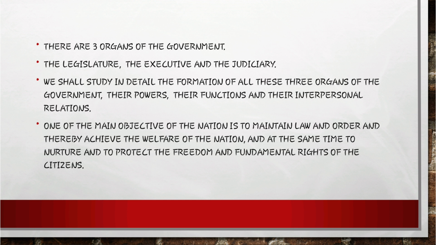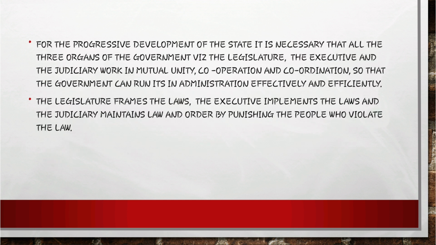The government can progress and work effectively only if there is coordination and cooperation among these three organs. For the progressive development of the state, it is necessary that all the three organs of the government, that is the legislature, the executive and the judiciary, work in mutual unity, cooperation and coordination so that the government can run its administration effectively and efficiently.